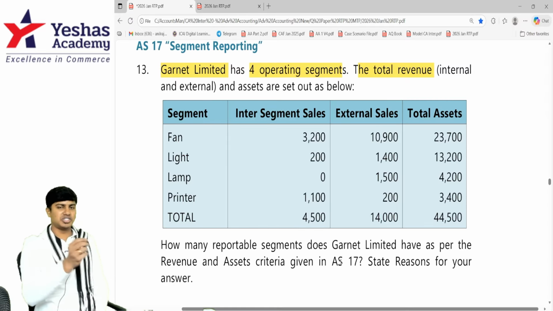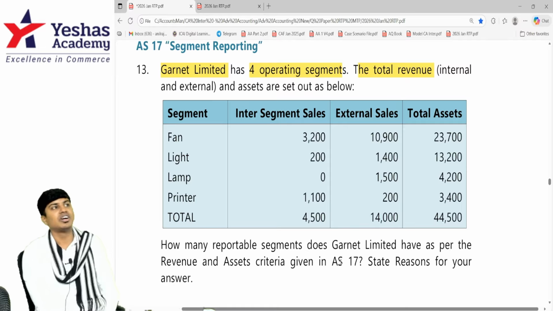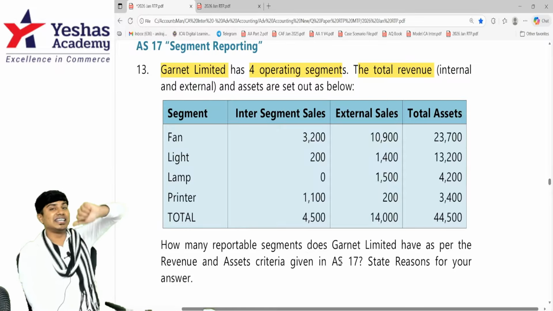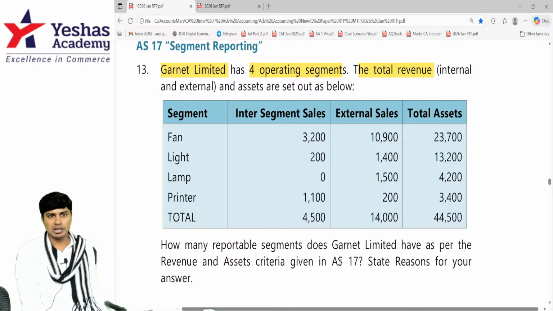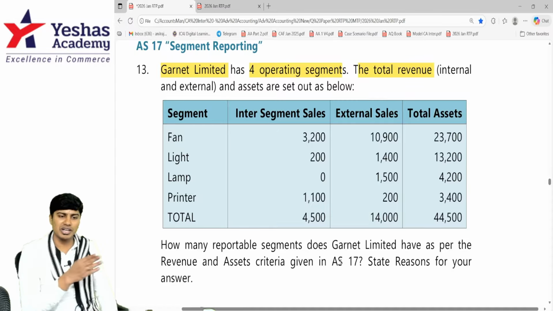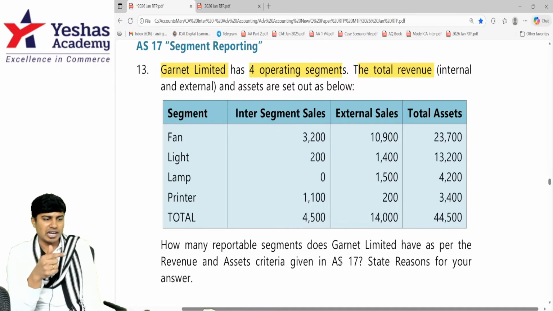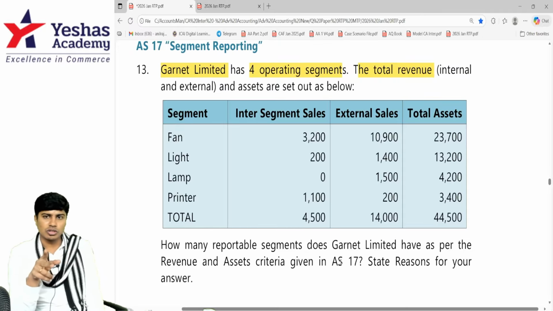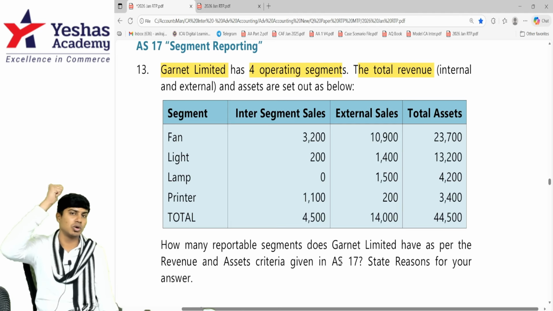A segment, whether it is a geographical segment or a business segment, is reportable if turnover, as in sales, result, profit or loss, or assets is greater than or equal to 10% of the total, or by way of management discretion. Here they have given internal sales and external sales. We don't care about internal or external; we need total sales. Write the same data for each product segment, that is fan, light, lamp, printer. Add external and internal sales together, find total sales, then find the percentage. If it is 10% or more, reportable. For assets also, 10% or more, reportable.